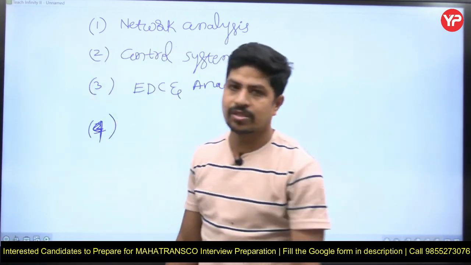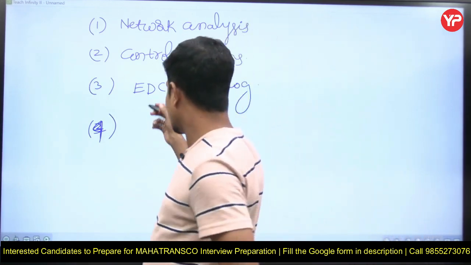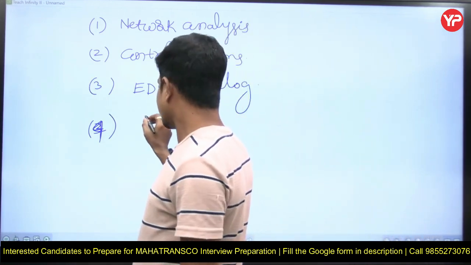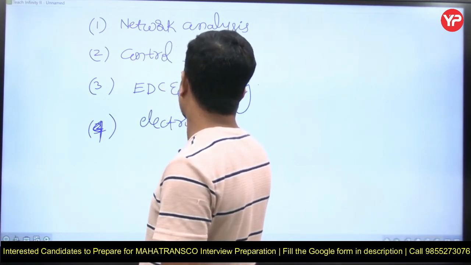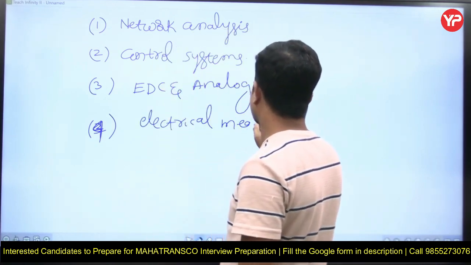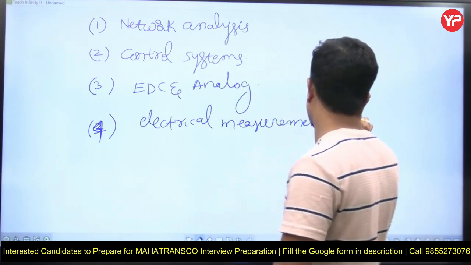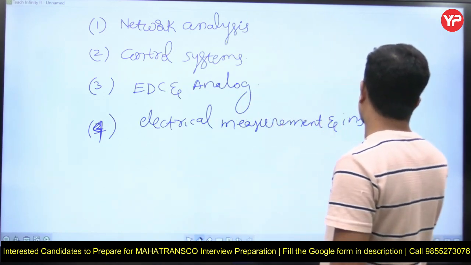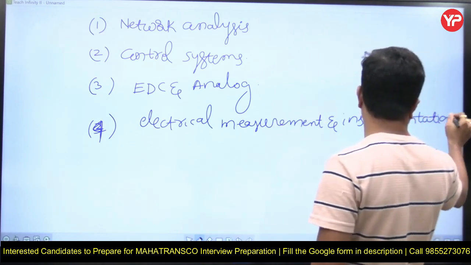Basic characteristics, don't go in depth. The next one is electrical measurements and instrumentation. From this one also you'll definitely get questions.